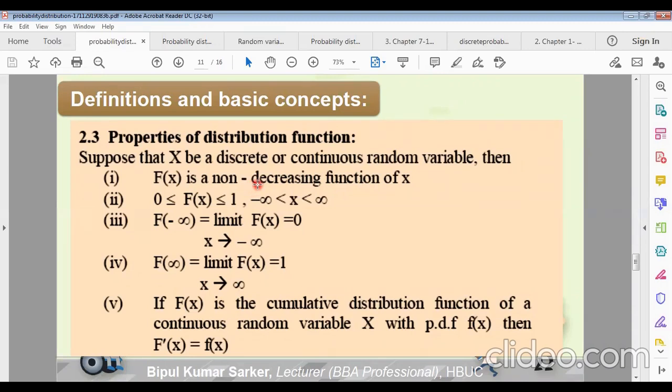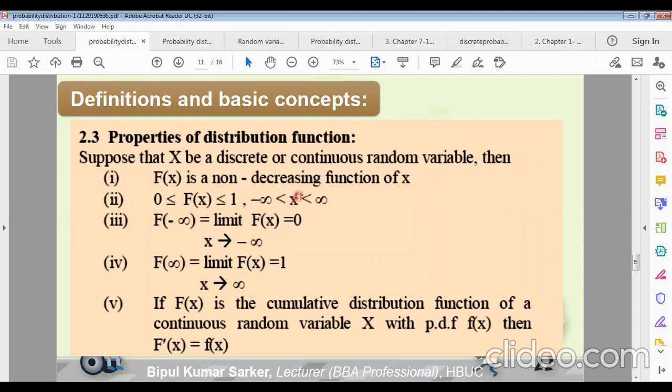If the value of F(x) increases on the graph, then it is an increasing function. So F(x) is an increasing function of x. The second property is that the whole probability function lies between 0 and 1, because the highest probability is 1 and the lowest probability is 0. Probability always lies between 0 and 1, so the distribution function also lies between 0 and 1.